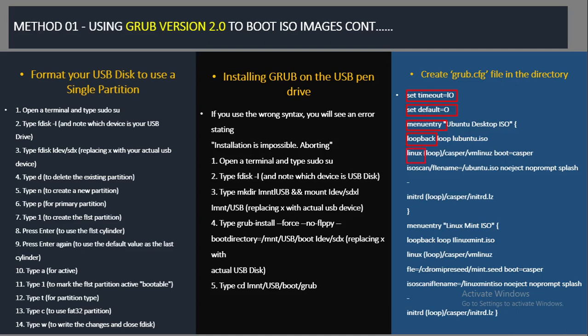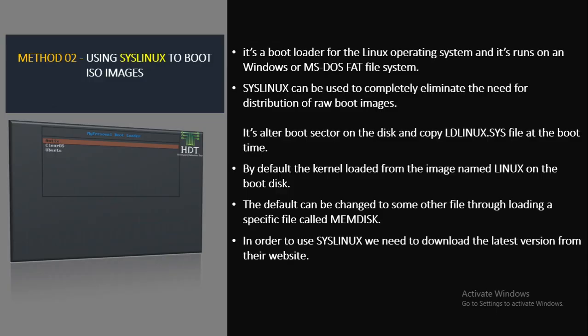Linux. In the next line, specify the kernel files to load and the path to that kernel on the disk. Initial RAM initialization: the root disk, which will pick the root disk of the operating system. Okay, that's all about the first method of booting an ISO image file. We will move to the next slide.